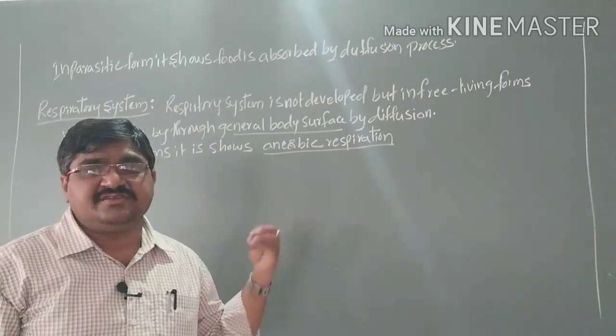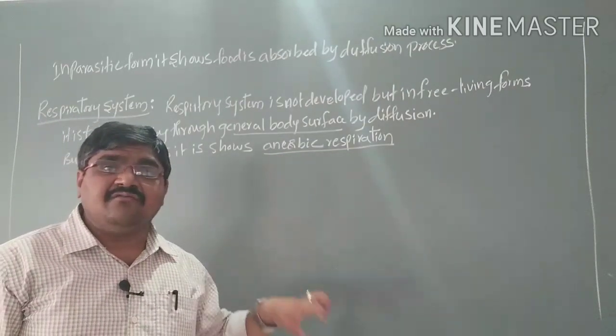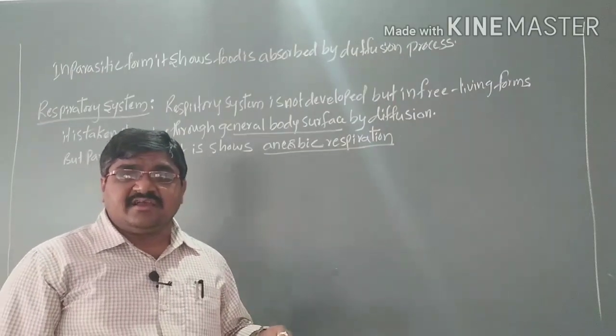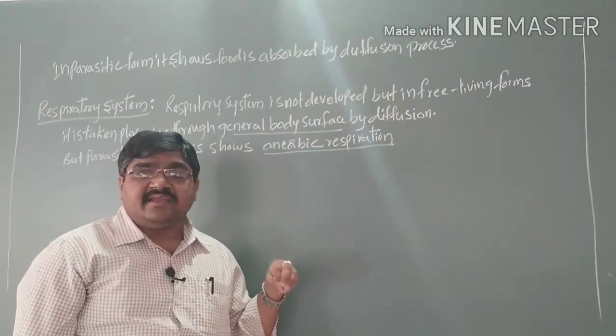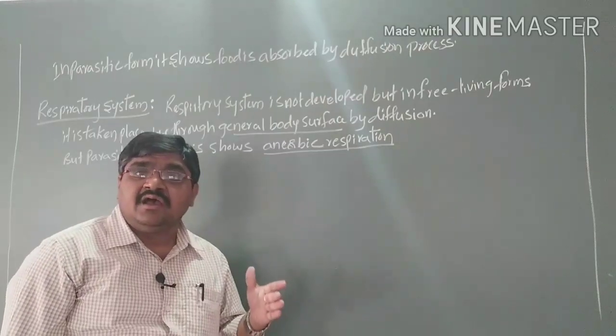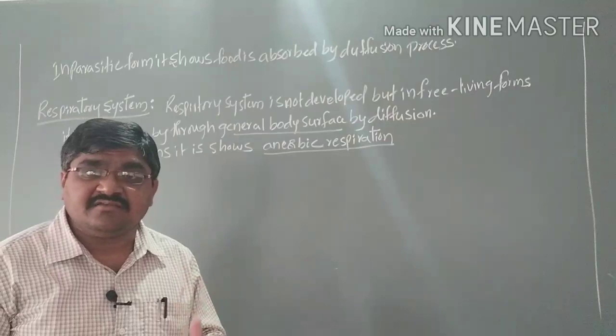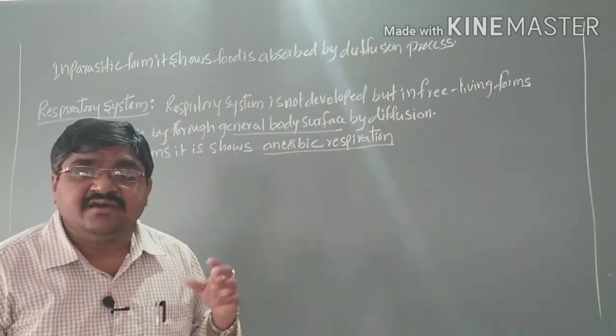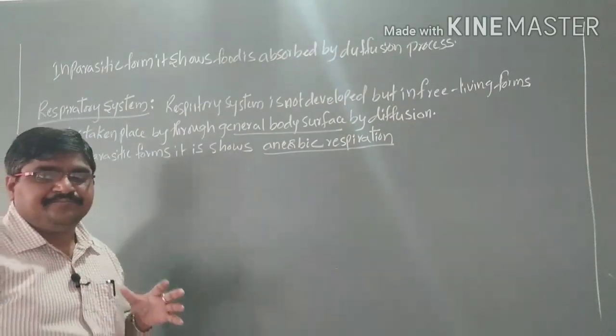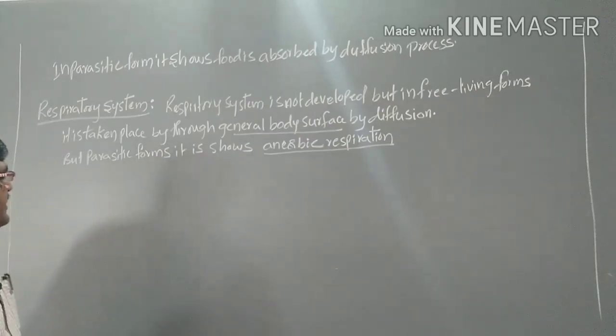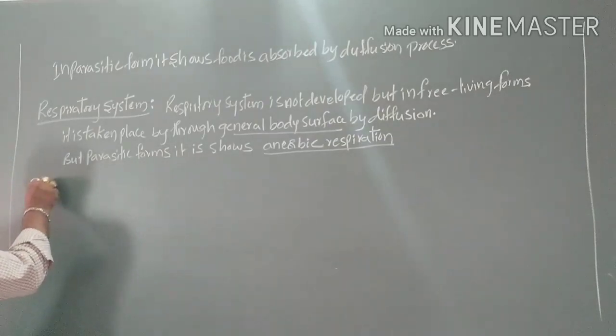Respiration takes place in the absence of oxygen in parasitic forms, but in free living forms it takes place through the general body surface by diffusion.